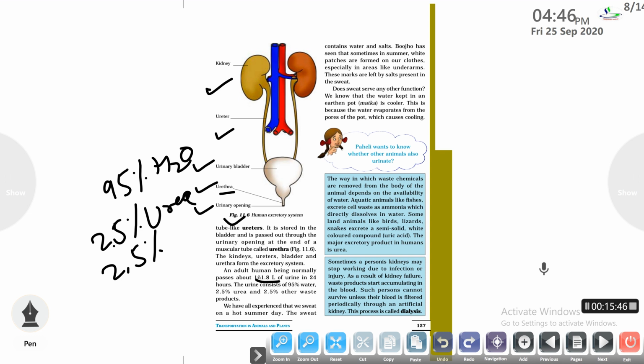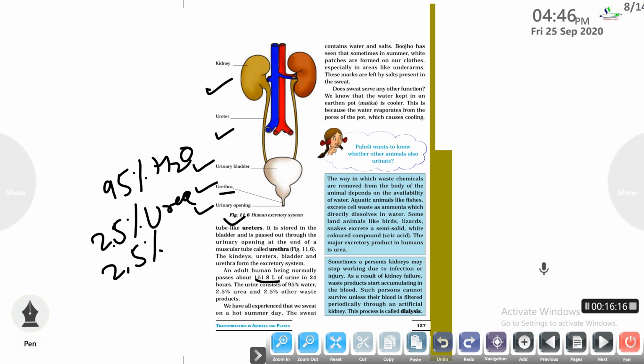Next is dialysis. Dialysis is a process of blood purification in the case of patients having a kidney injury. Sometimes a person's kidneys may stop working due to infection or injury. As a result of kidney failure, waste products start accumulating in the blood. Such persons cannot survive unless their blood is filtered periodically through an artificial kidney. This whole mechanism of blood purification is known as dialysis. So this is the excretion in the case of human beings.